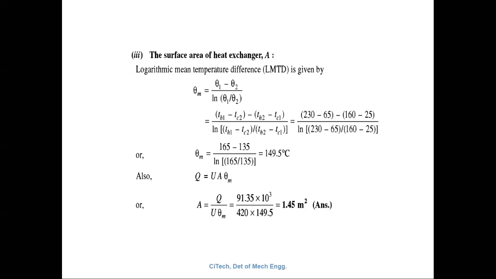Then the mass flow rate you need to calculate. The third one is the surface area of the heat exchanger. How to calculate the surface area of the heat exchanger? You know this formula, Q is equal to U A theta m. This formula is available in the data handbook also, page number 150, which is available in the data handbook.